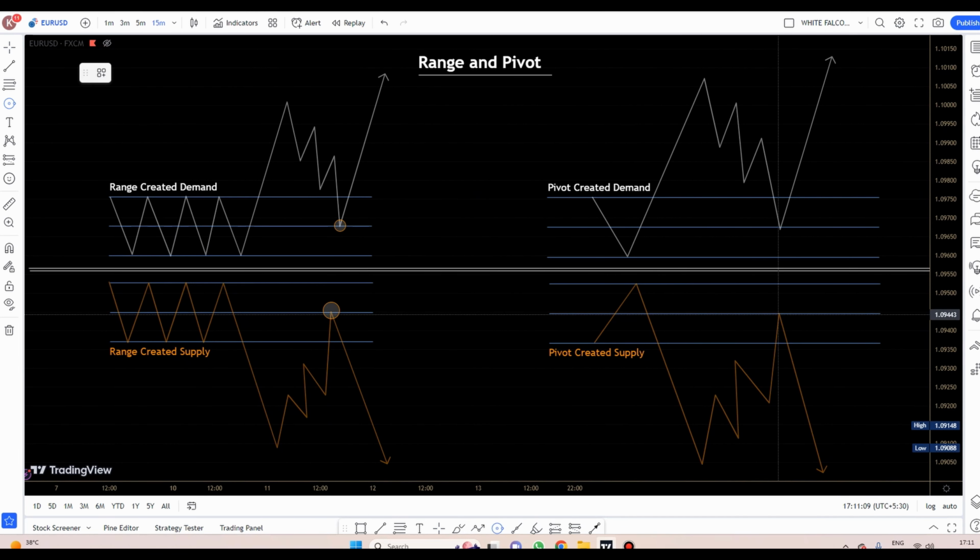तो हमें यहाँ पे एंट्री लेनी है, राइट. दिस आर द पॉइंट्स कि जहाँ पे हमें मार्केट में एंटर होना है. So this is the range and pivot and these are the price models of range created demand, pivot created demand, range created supply and pivot created supply. We will see the examples in our next video.